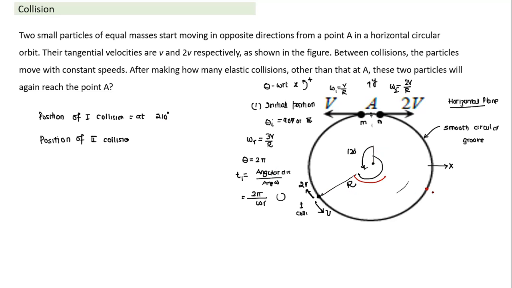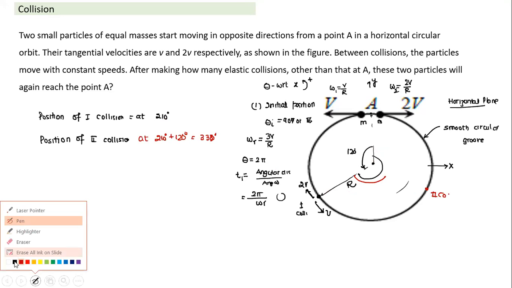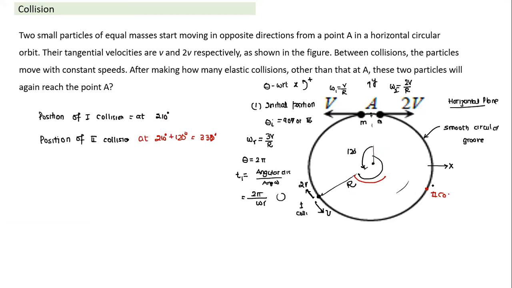The second collision will take place at 210 degrees plus 120 degrees, which is equal to 330 degrees. That's the position of the second collision. What will the velocity be after the second collision? Again, after collision, the velocities will interchange. I am marking the velocity. This has come with velocity 2v, now this becomes v, and this becomes 2v.